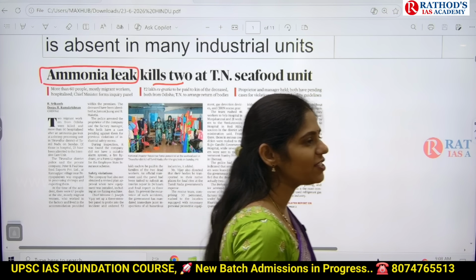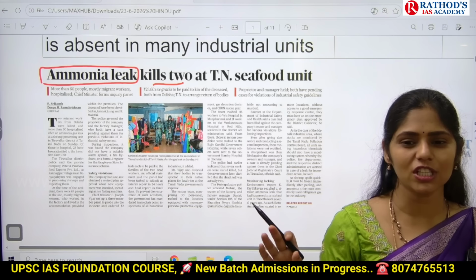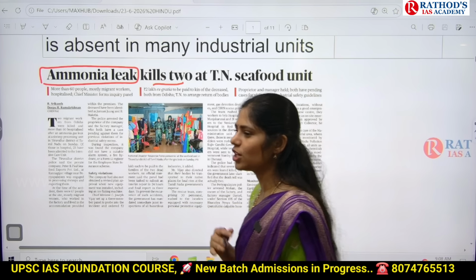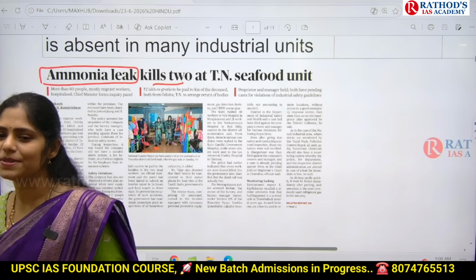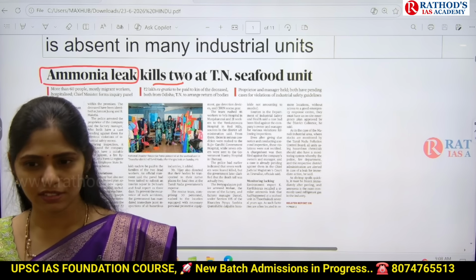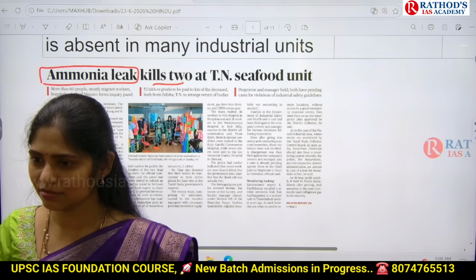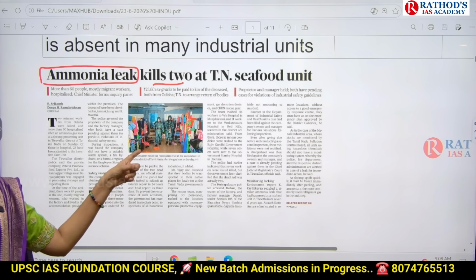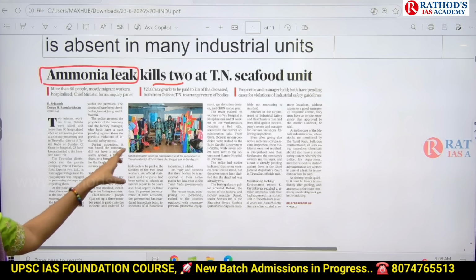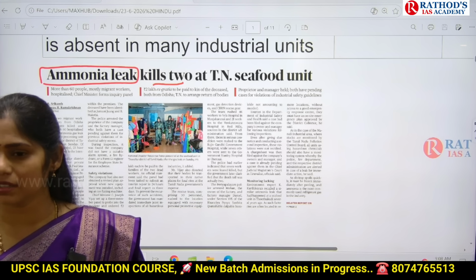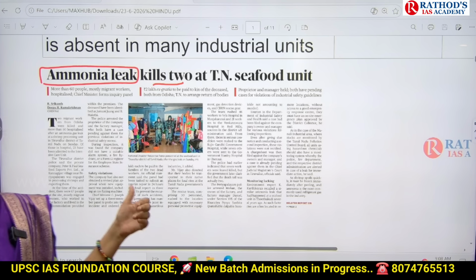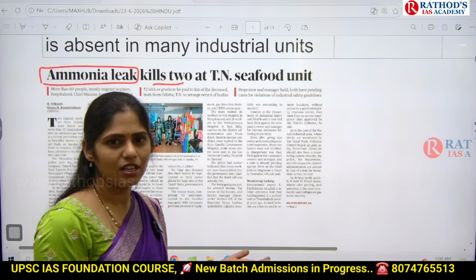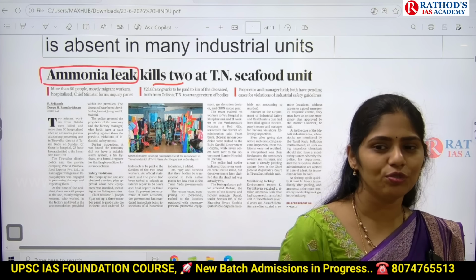Okay, do you have the habit of watching the CID series? In that CID, there are some episodes which talk about some radioactive substance leak and some leak in industries. Have you watched that series, especially those episodes? In the same way, whenever they go to investigate that kind of site, they wear this kind of dress, special equipment to protect themselves, right? So if there is any harmful gas leak or hazardous gas leak, obviously they have to wear this protective gear.